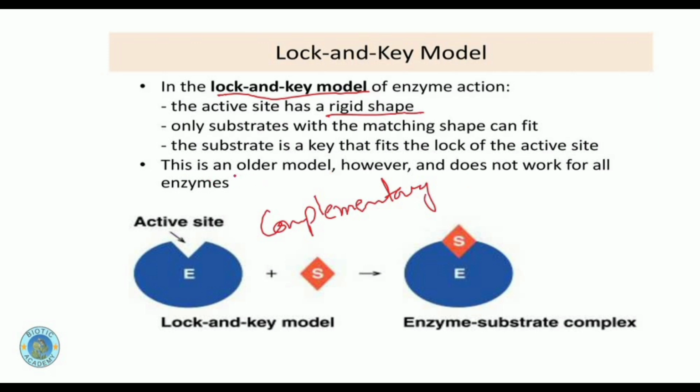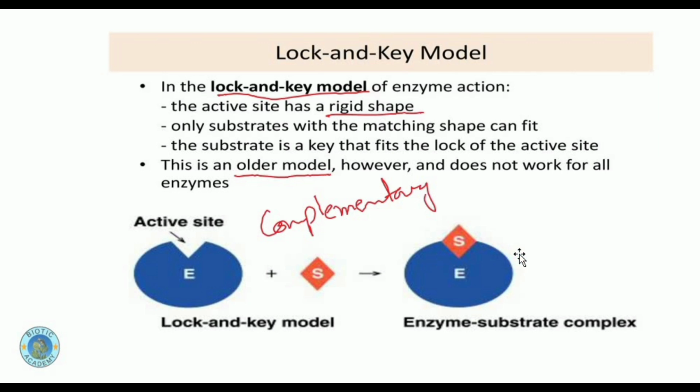Now this theory is basically getting older, and now the scientists believe that it's an older model or older theory which is basically supporting this idea that enzymes have a specific rigid active site. Now there are many other theories regarding the shape of the active site of the enzymes, in which they are saying that the shape of the active site gets a little bit adjusted according to the shape of the substrate, and in this way they help to catalyze the chemical reaction going on within the body of a living organism.